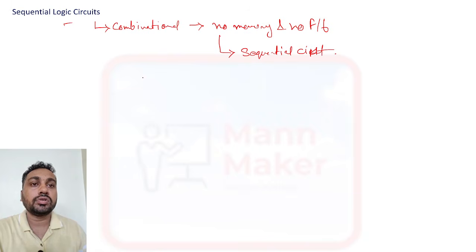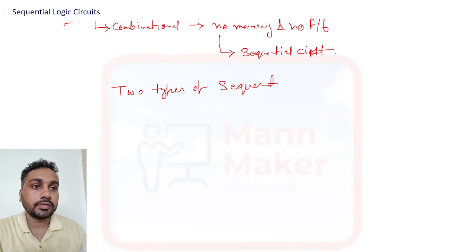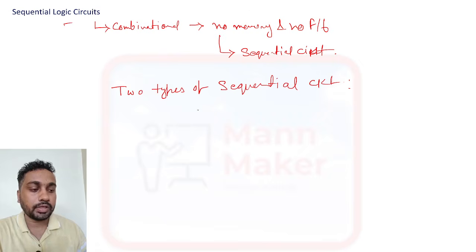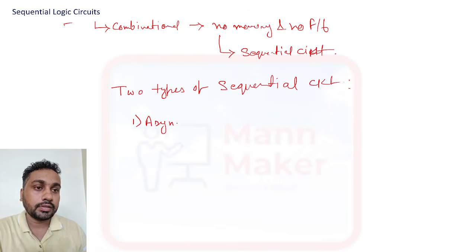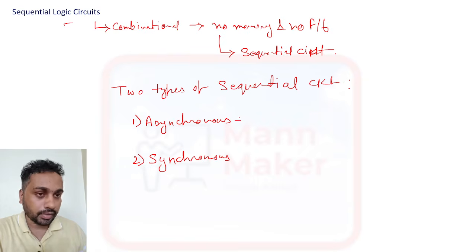All right, so basically we have two types of sequential circuit. First one is your asynchronous sequential circuit, and the other is your synchronous sequential circuit.